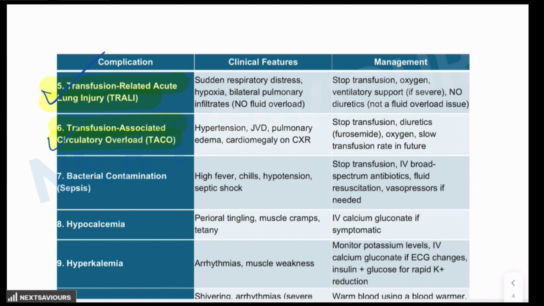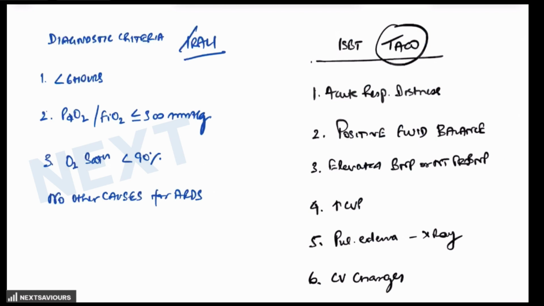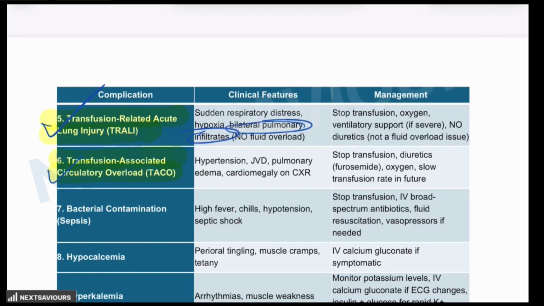How they are different from each other is based on the diagnostic criteria. In 2019, there was a revised consensus definition of the diagnostic criteria for TRALI, which included onset of features within 6 hours of the transfusion. Those features are bilateral pulmonary infiltrates on the chest X-ray, no evidence of circulatory overload, and hypoxemia, that is decreased saturation.